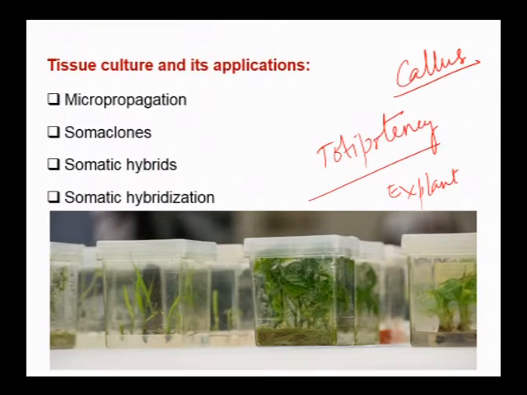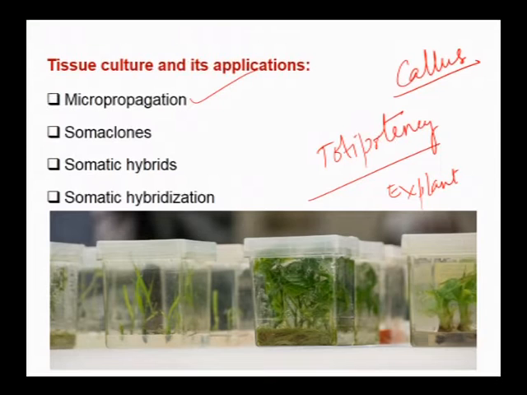This callus again redifferentiates and produces various tissues, organs and parts of the plant, where a complete plant is produced through tissue culture. Large scale production of tissue culture plants is known as micropropagation.